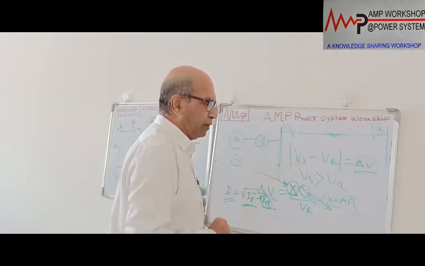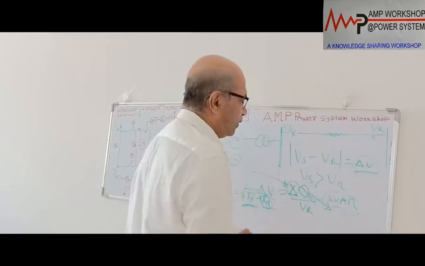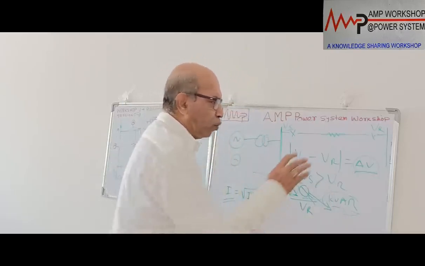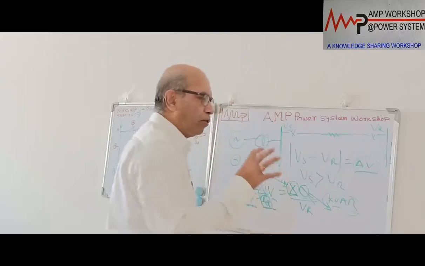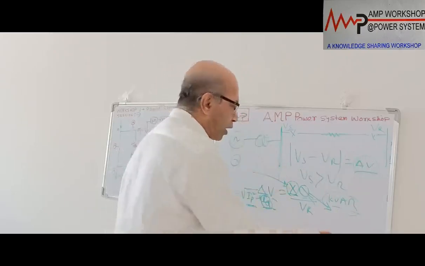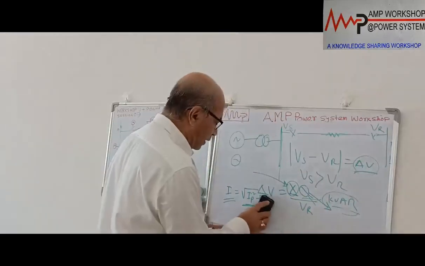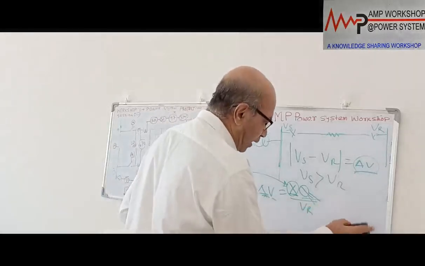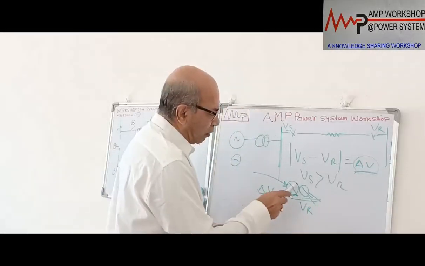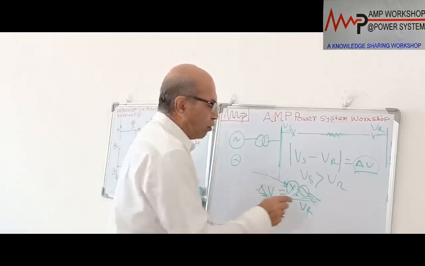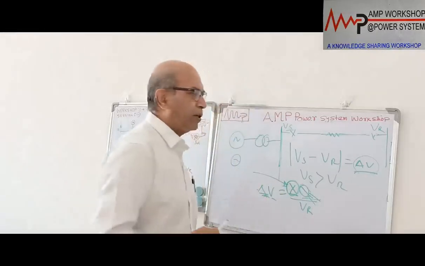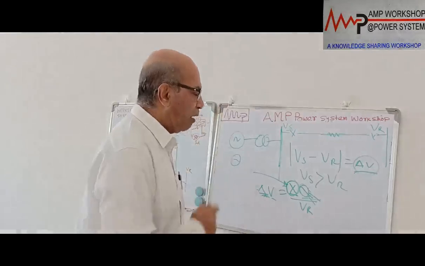So the purpose of using a series capacitor in the transmission line is to improve the voltage drop, meaning we want to reduce the voltage drop in the line. So if we want to reduce the voltage drop in the line, what do we have to do? We have the tool over here. Either we have to reduce the reactance of the line or we have to reduce the reactive part transmitted through the line. So that is how we do it.